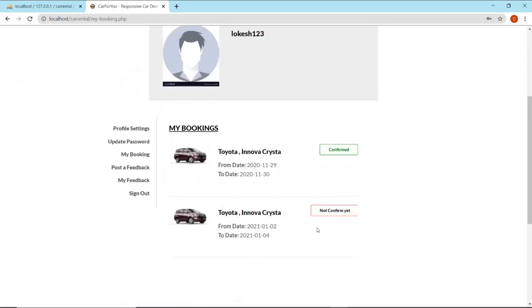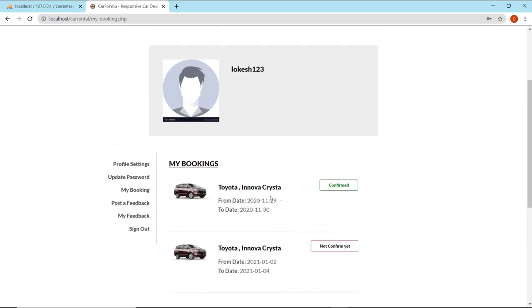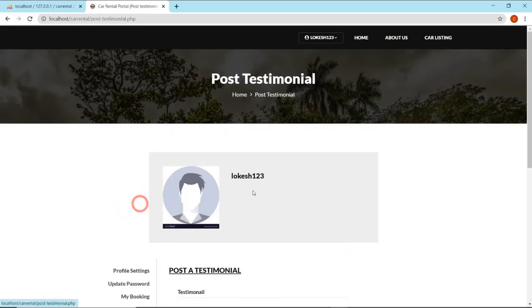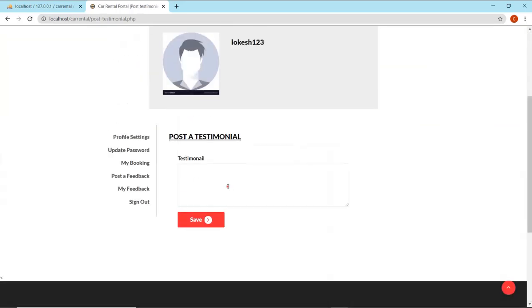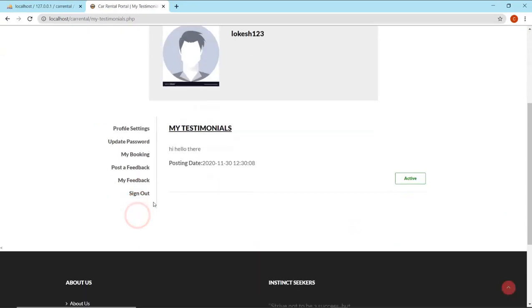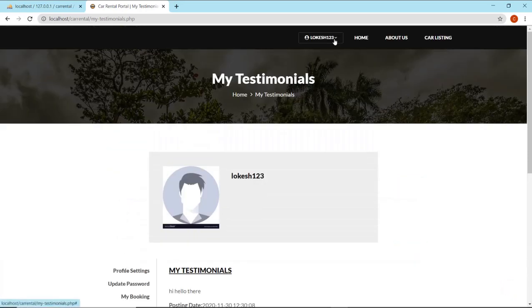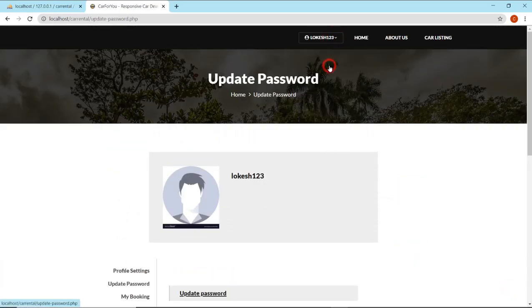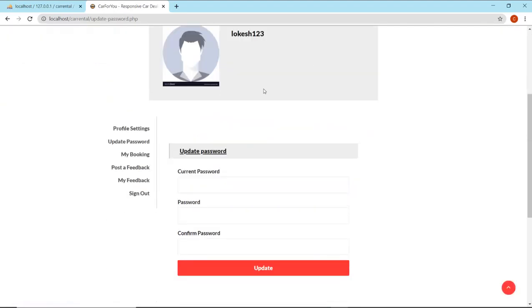This confirmation will actually be made by the admin. I also saw the admin web page that has also been created by TechnoGeek itself. We can post a feedback from here, see my bookings and my feedbacks, and we can also sign out from there. And we can update the password from it.